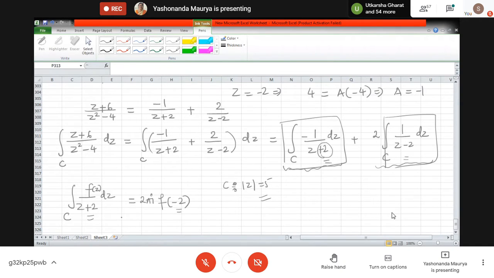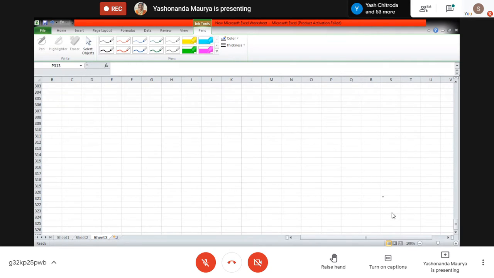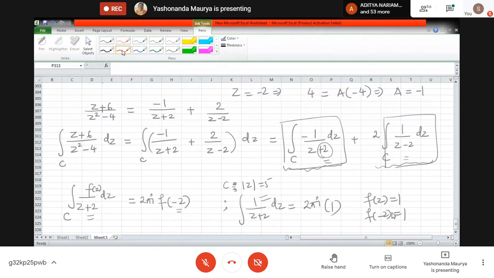So now compare the expression. What is my function right now? We want to evaluate 1 upon z plus 2. So what is my function? It is 1. So 2 pi i, and f of z is 1. Therefore, what will be f of minus 2? That will also be 1. So what will come here is only 1. This integral actually simplifies to 1, and this minus sign will also be there, so it will be minus 1.